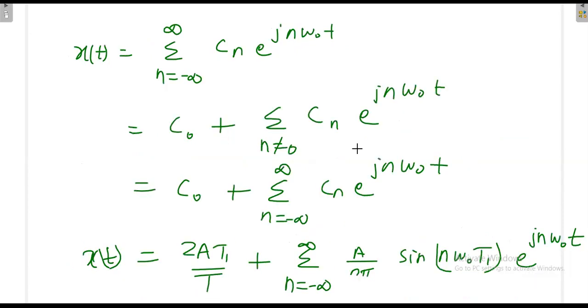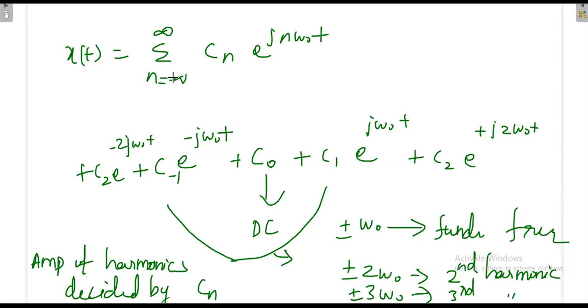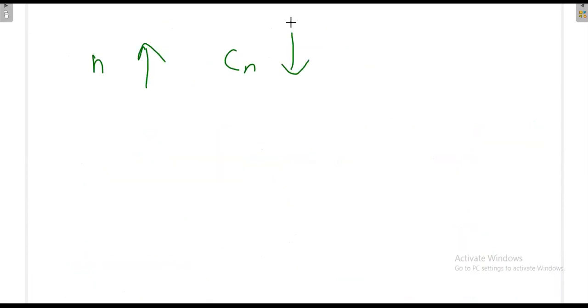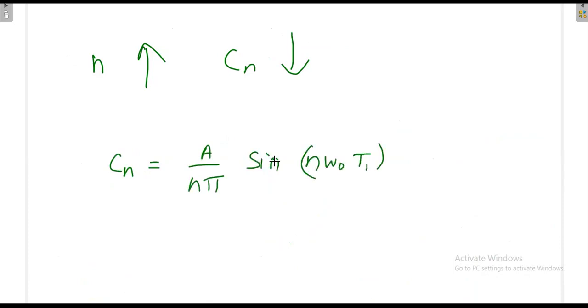Cn, we have calculated something like this: A divided by n pi sine n omega naught t1. Anyway, sine can give you a maximum value of 1, that's okay. But what happens when you increase n? n is in the denominator, so Cn will decrease.